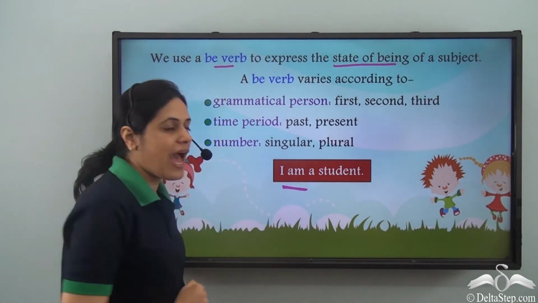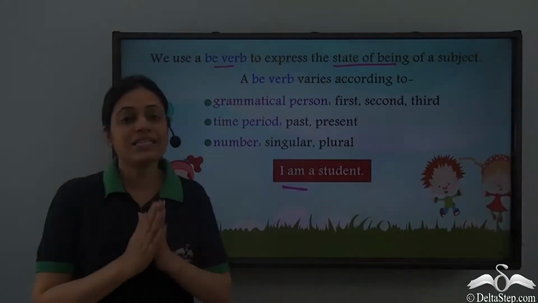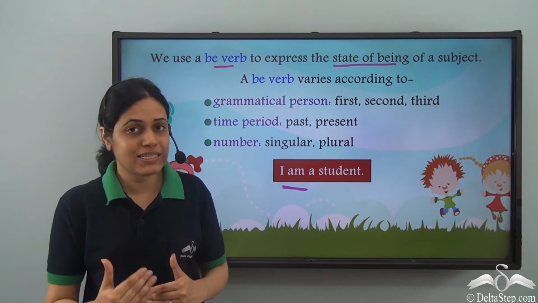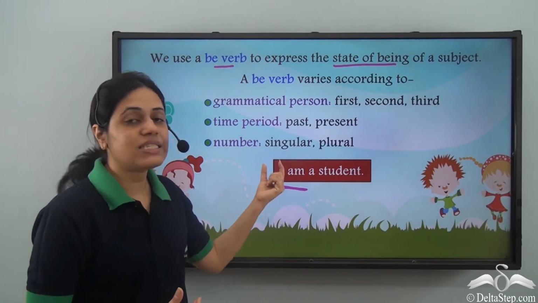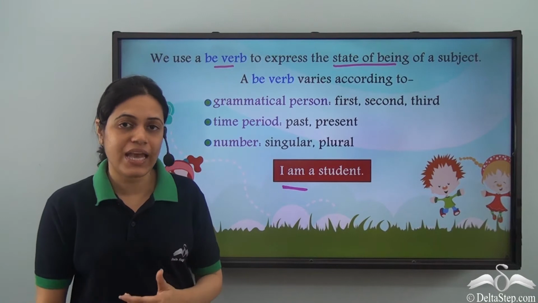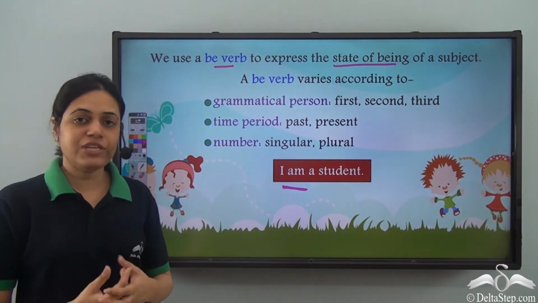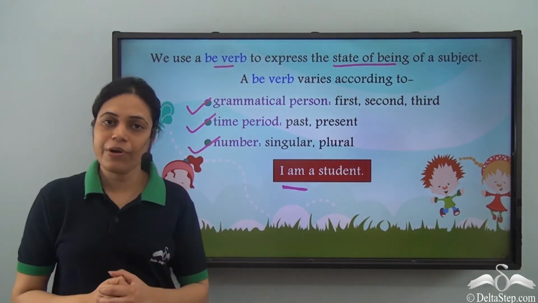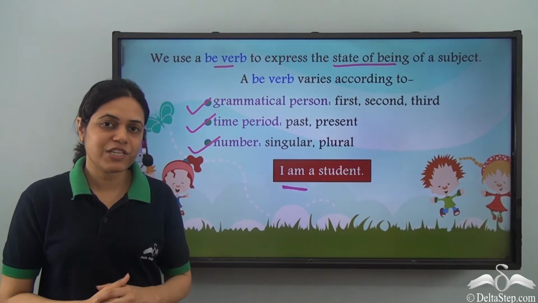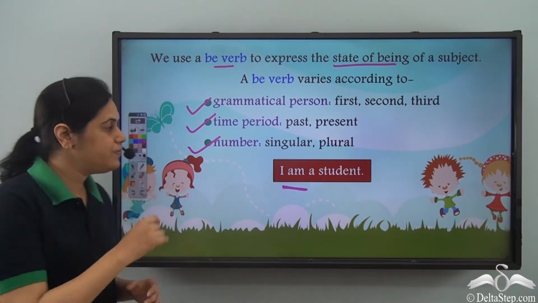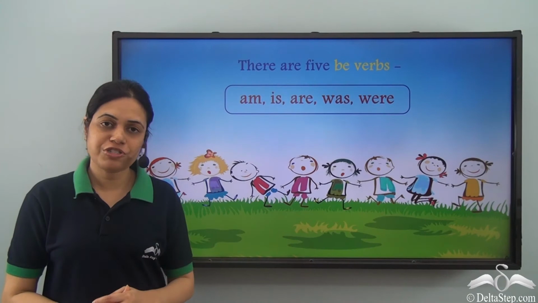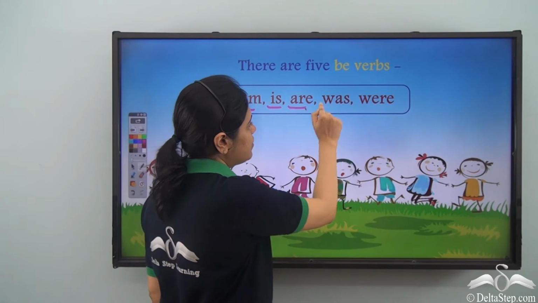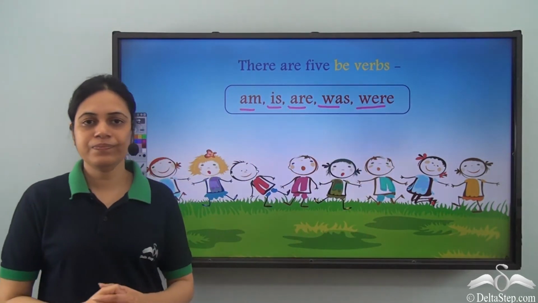In this sentence, am is a be verb. It tells us about the state of being. I am a student. I exist as a student. So it tells the state of being or exist, that something is there. Now a be verb varies according to grammatical person, time period or number of the subject. That is whether the subject is singular or plural. We have also learned that there are 5 be verbs: am, is, are, was, were.